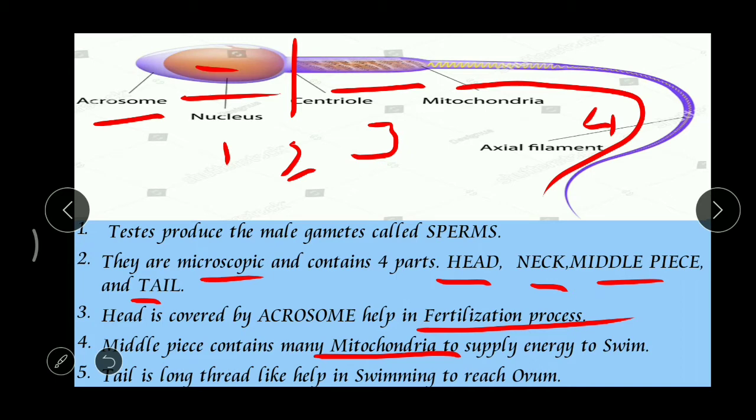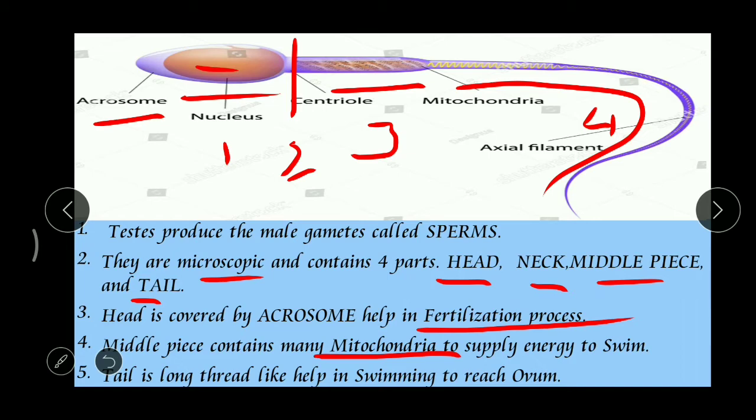In the same way, what supplies the energy to this sperm is the mitochondria. And what's the last one? Here at the end we can find a very long thread-like structure, and that is called the tail, and that tail helps in the swimming process. Swimming means movement of a sperm from one place to another, that means towards the female gamete.